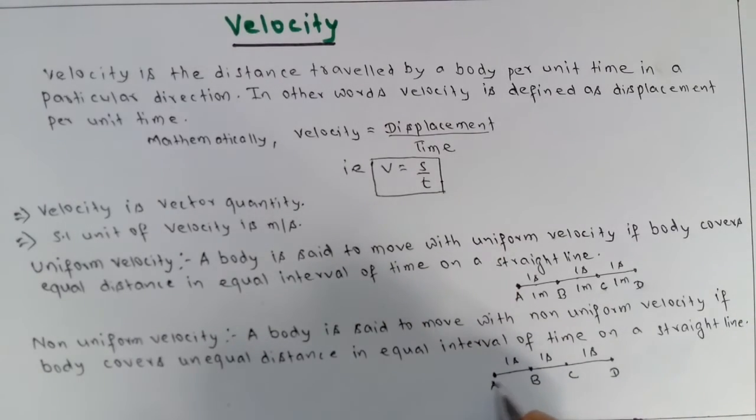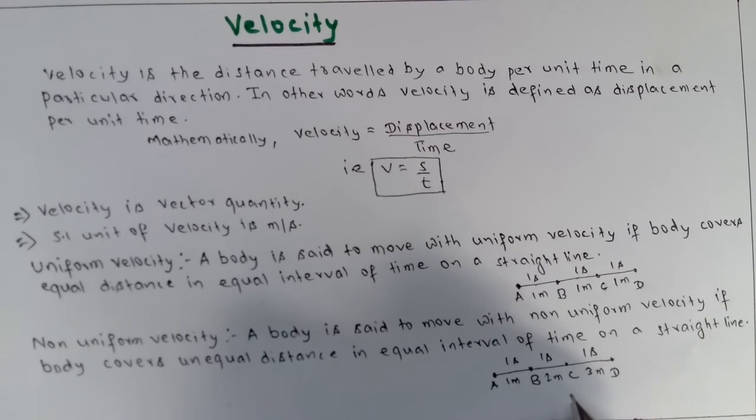And a body will cover 1 meter from A to B, 2 meters from B to C, and 3 meters from C to D, and the time taken is the same. In non-uniform velocity, body covers unequal distance.